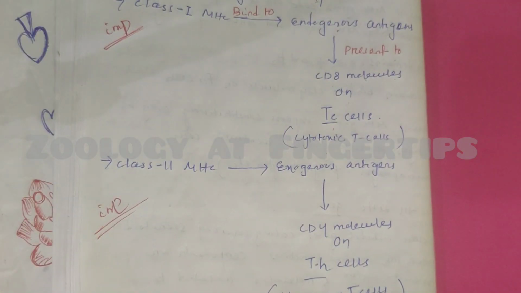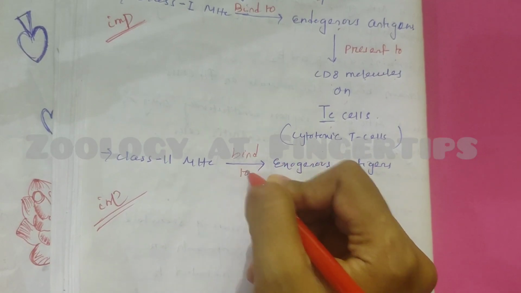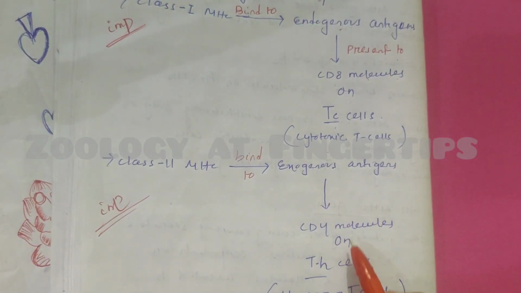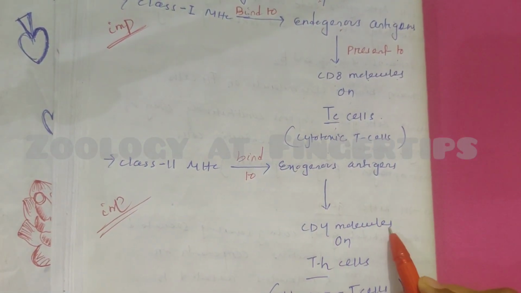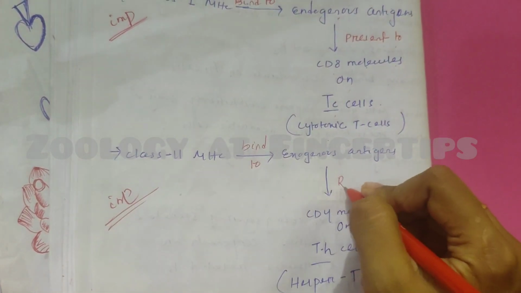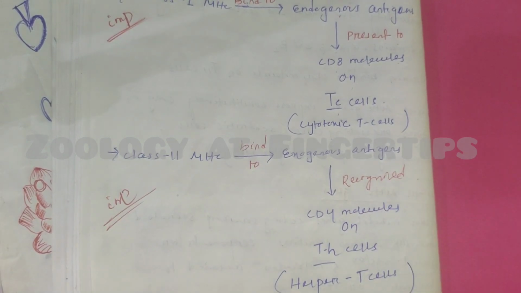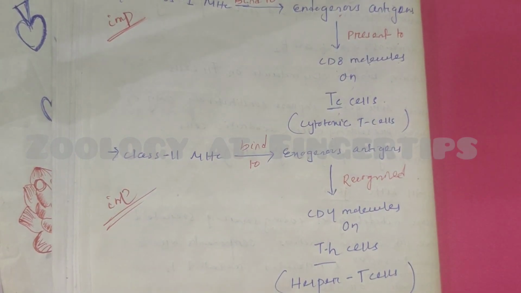Then class 2 MHC molecule binds to exogenous antigen, which is recognized by the CD4 molecule on helper T cell. This is all about MHC molecule. So thank you.